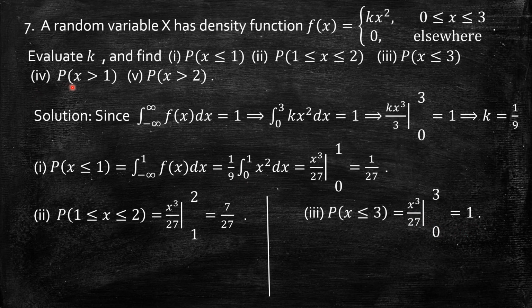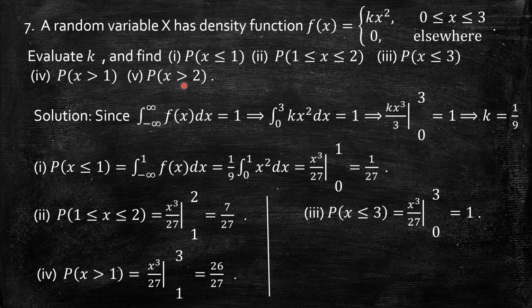Now the probability of x greater than 1 means 1 onwards. So the limit is now 1 to infinity. Integrate f of x between 1 to infinity means 1 to 3. Up to 3 it is x square by 9. 3 onwards, 3 to infinity, once again it is 0. That means again it restricts to 1 to 3. So the integral of x square by 9 is x cube by 27, but apply the limit 1 to 3, upper limit minus lower limit, that is 27 minus 1, 26 by 27.